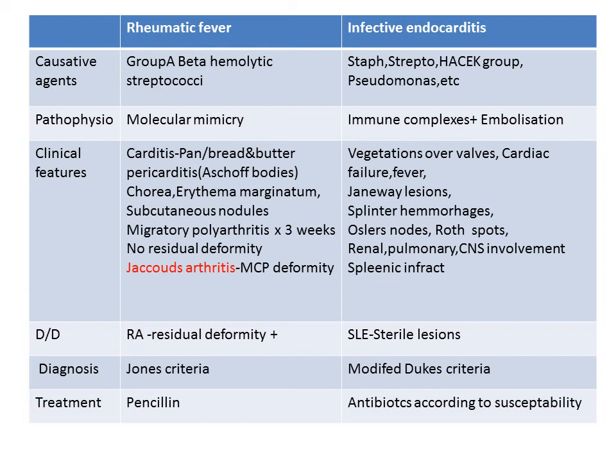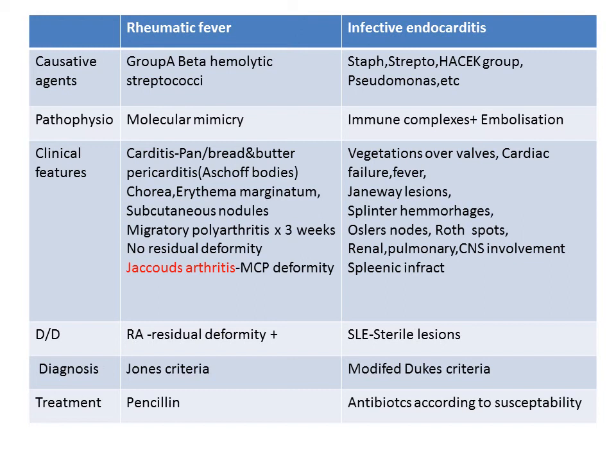The pathophysiology mainly involves the formation of immune complexes to these organisms, and embolization of these immune complexes. The most common clinical features are vegetations over the cardiac valves and cardiac failure. Because of the immune complex deposition and embolization, we can get Janeway lesions, splinter hemorrhages, Osler's nodes, Roth spots, and renal, pulmonary and CNS involvement, with cases like splenic infarct.